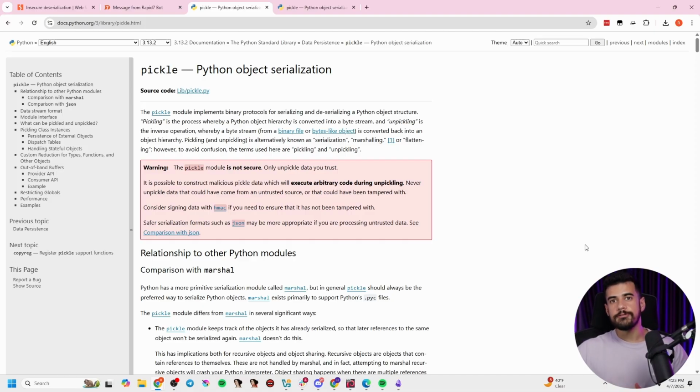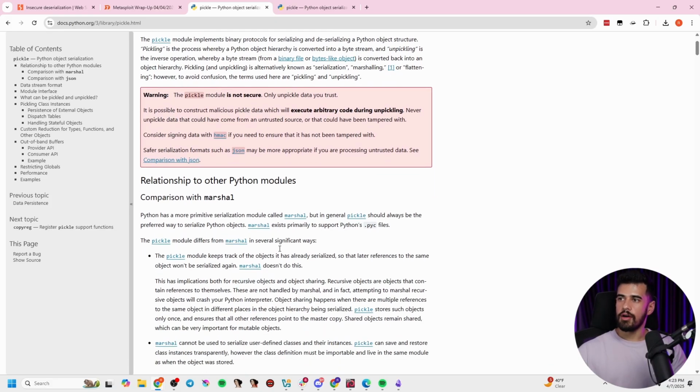The reason for that is that oftentimes the deserialization will occur before the input validation occurs. So even if you have the input validation there, it's going to deserialize it first, and the malicious data, if there is any, is going to be executed regardless of input validation. That's really the main way that you prevent against this. You can also implement things like hashing to ensure that it's not been tampered with, if you really have a need for this.